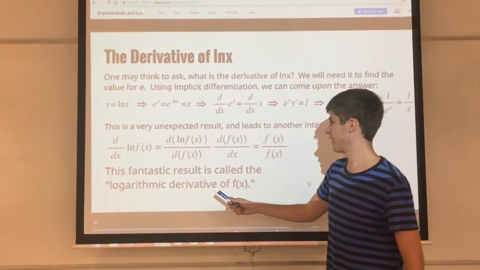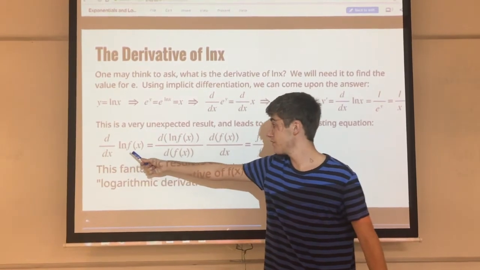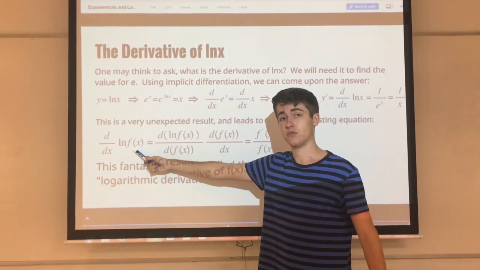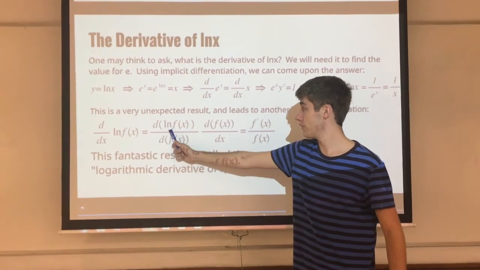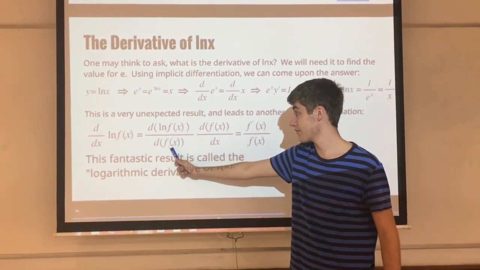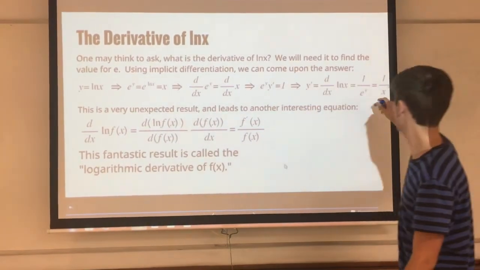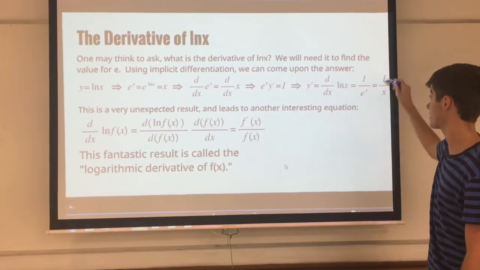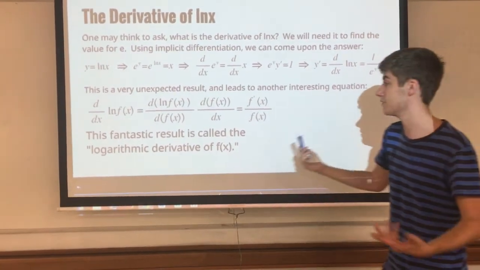We also have another cool thing called the logarithmic derivative, where you take the derivative of the logarithm of a function. And so we have to take into account the chain rule. So we take the derivative of the logarithm of the function with respect to that function. So this is just going to turn out to be 1 over that function, right? So we have the derivative of the natural log of x is 1 over x. If I just plug in f of x there, I'm going to put f of x here, right?